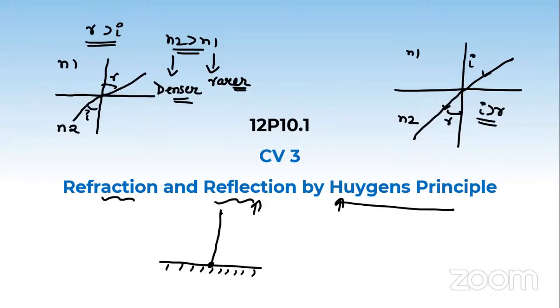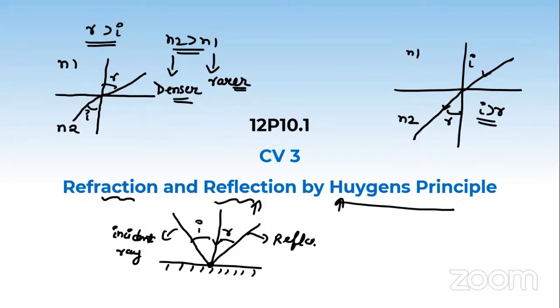This is angle I, this is angle R. This is the incident ray, and this is the reflected ray. I'm talking about the laws of reflection before seeing how Huygens principle explains the laws of refraction and reflection. This is the angle of incidence, this is the angle of reflection, and this is the normal to the point of incidence.